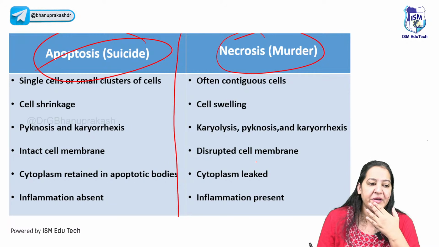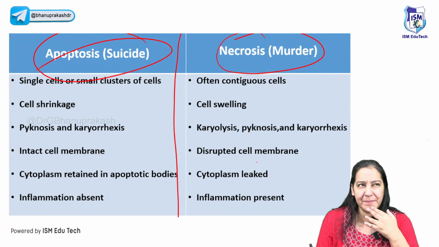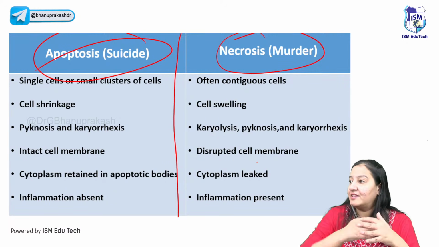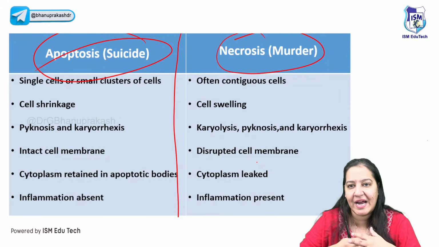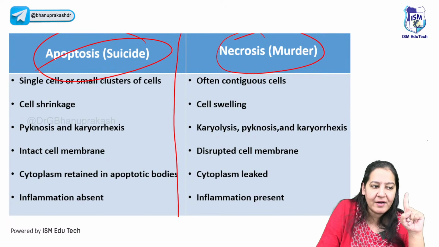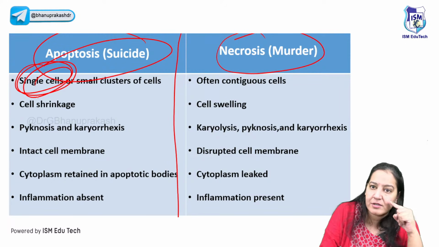Right? If someone is committing suicide, the person will do suicide alone. I cannot take everyone to do suicide with me. No, I cannot do that. So suicide occurs of a single cell. That is, apoptosis occurs of a single cell.